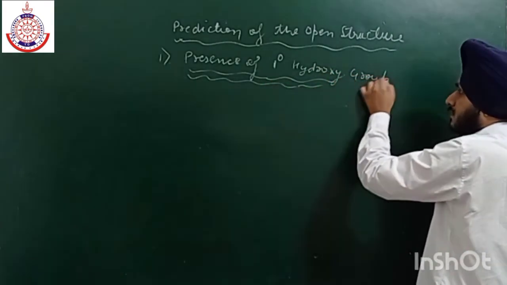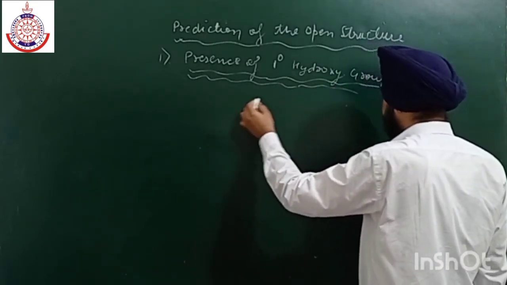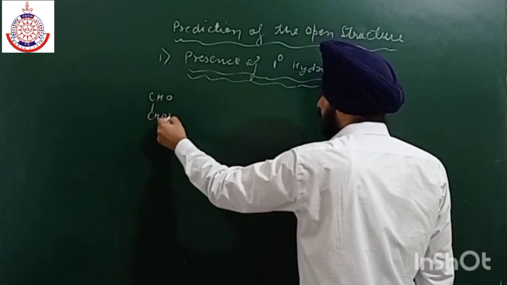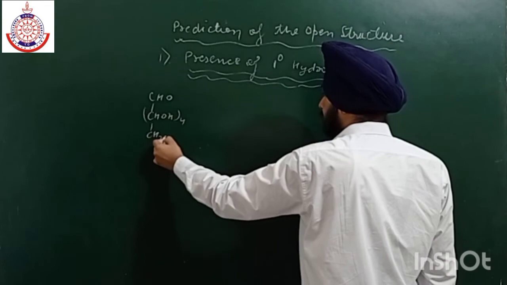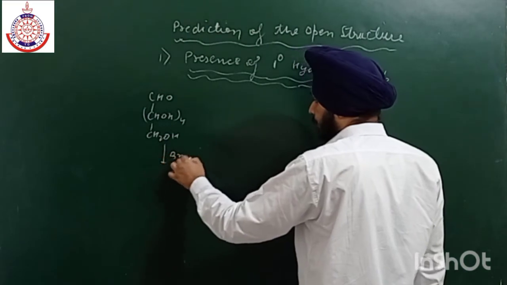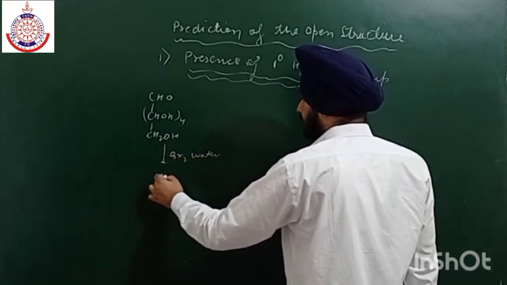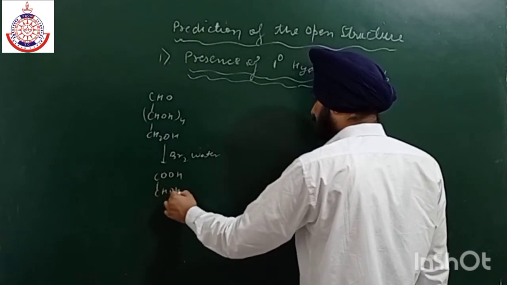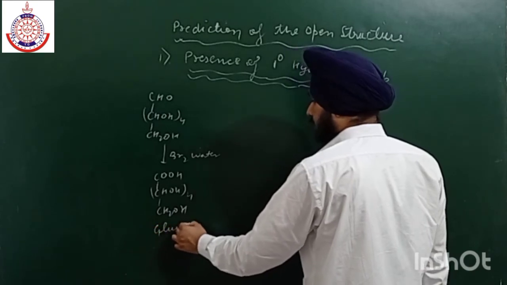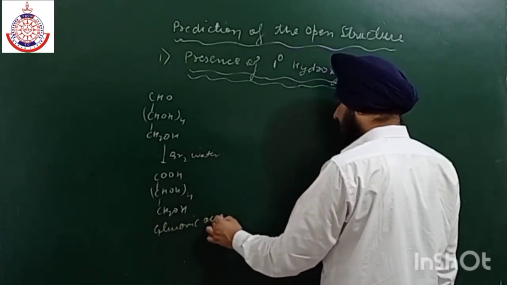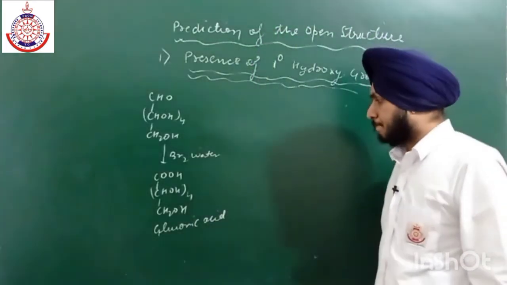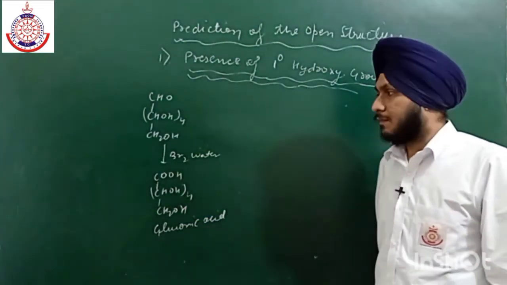How do we predict it? We know that this aldehyde group, CHO, CHOH 4, CH2OH, on reaction with bromine water gives COOH, CHOH 4, CH2OH. This is gluconic acid. A weak or mild oxidizing agent will not be able to oxidize the primary hydroxy group.